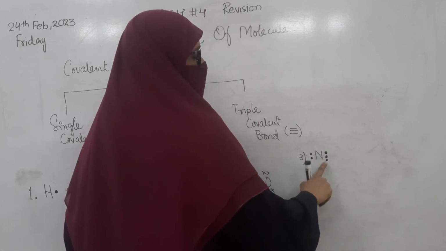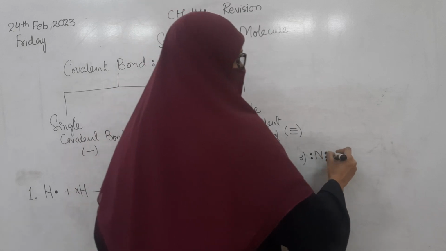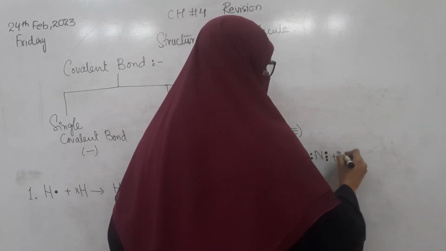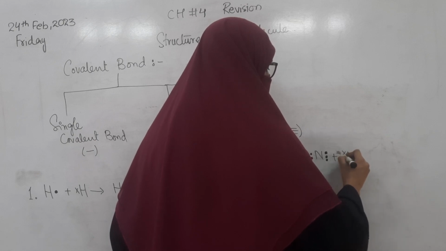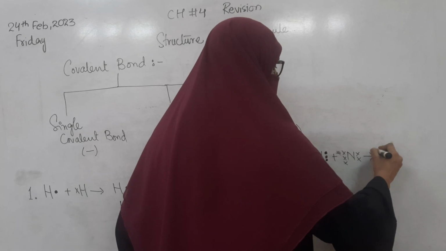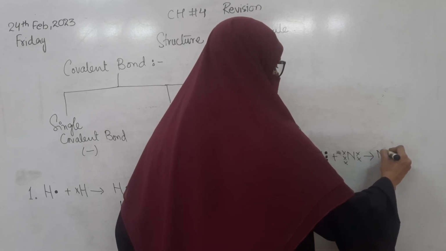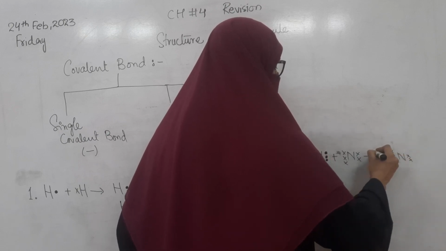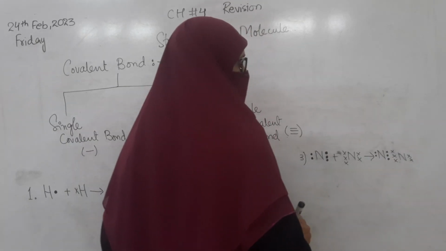When it is combined with another nitrogen, which also has 5 electrons, they will share their electrons and form nitrogen like this.